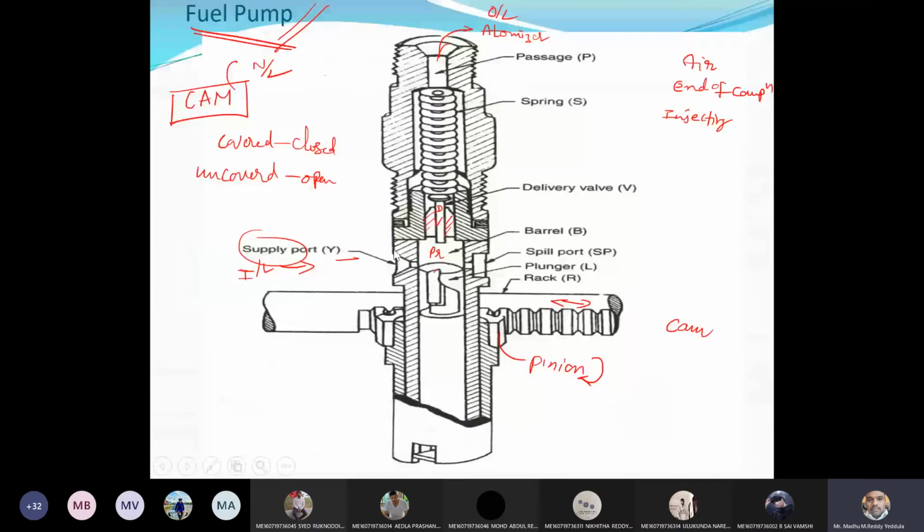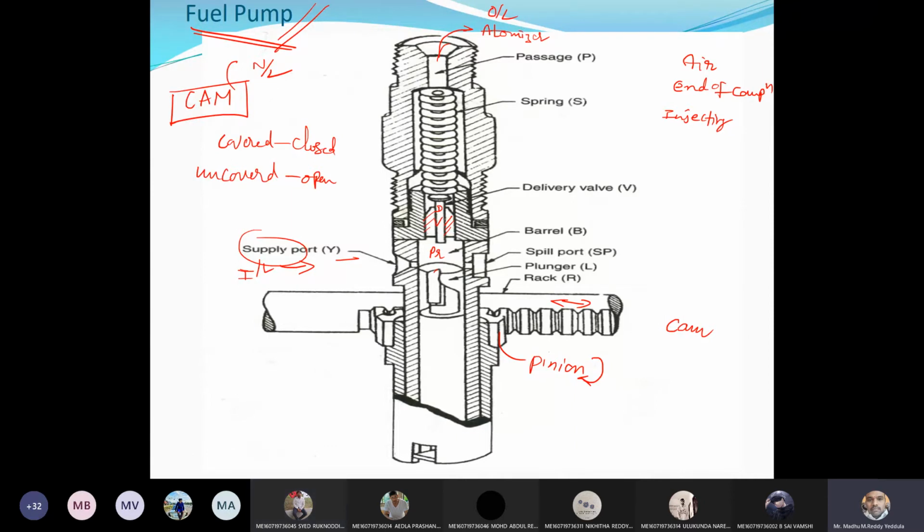Okay. So once the pressure rises, what will happen? This delivery valve will be lifted, and from here the fuel will be supplied to the fuel injector. From here, the fuel will not go directly to the engine cylinder. This is the only pump to supply the high pressure fuel. This is connected to your fuel injector.